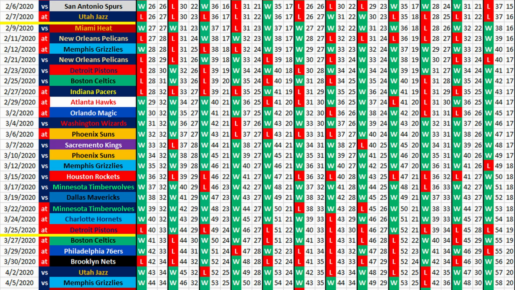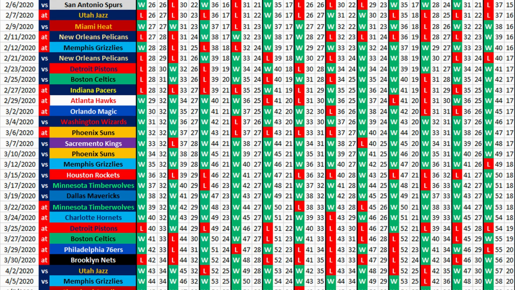If we're able to make a good move at the trade deadline, we could rattle off so many wins during this stretch. You could see another 13-game winning streak, which Portland had a couple of seasons ago. And not only are the opponents very easy, but Portland has 11 of 17 of these games at home.